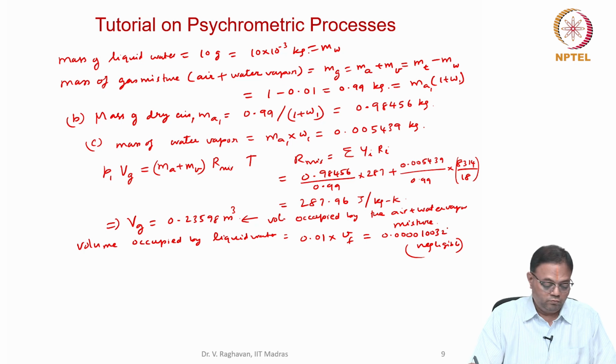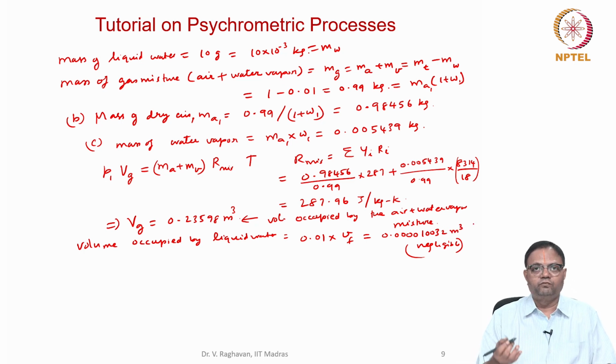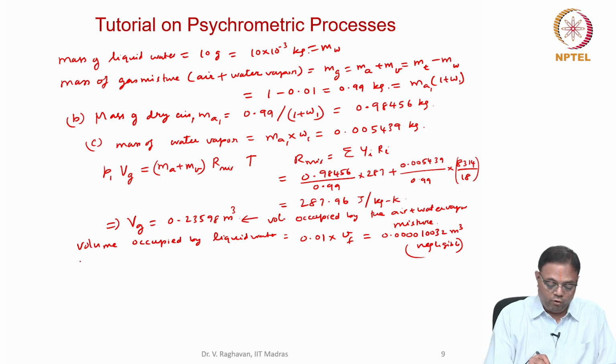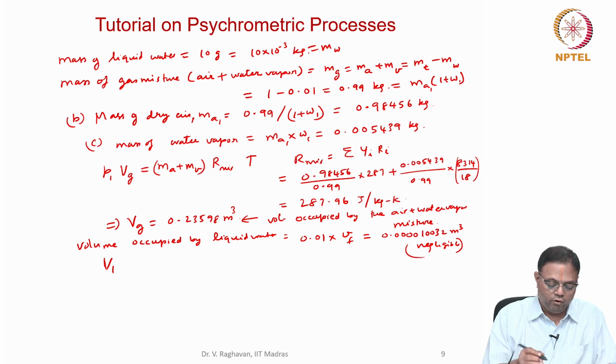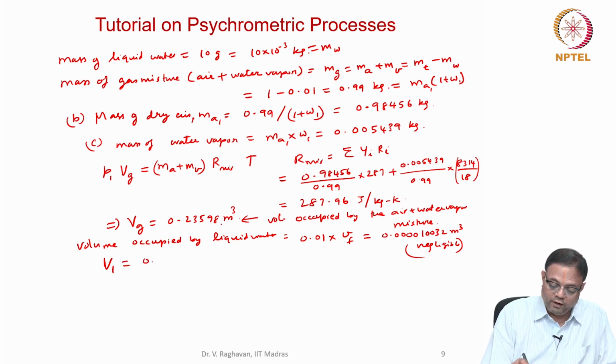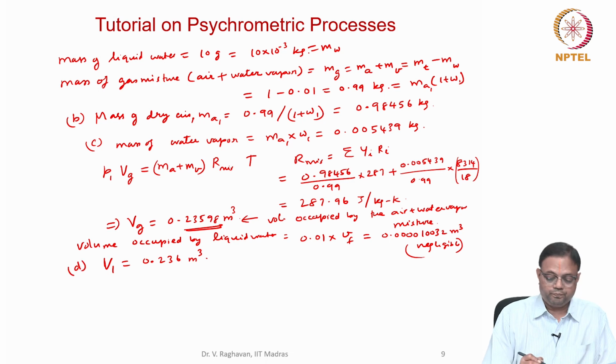Because water density is very high, it occupies very little. So the initial volume, or the volume of the container, will be 0.236 meter cube. So this is the D.